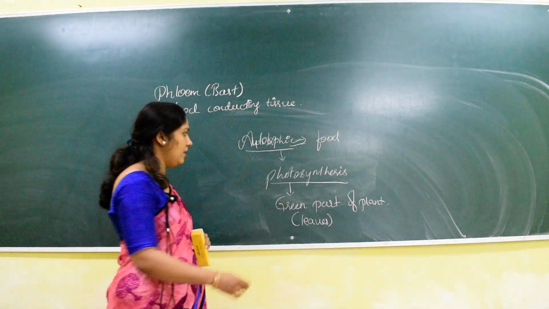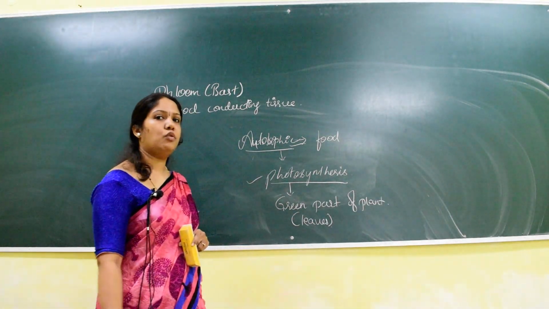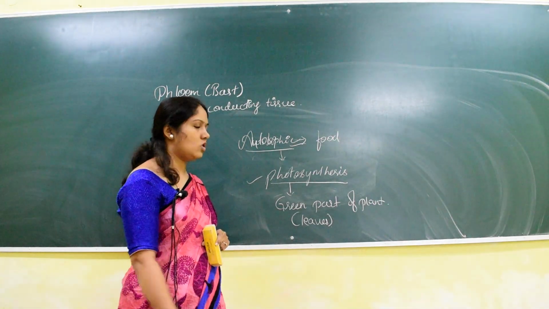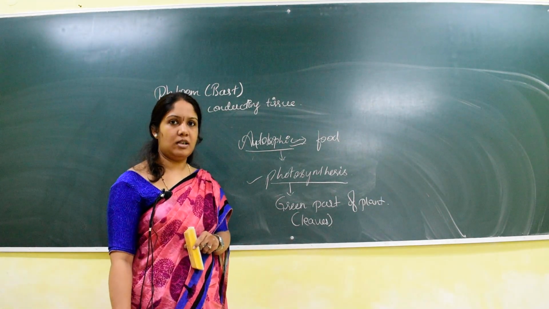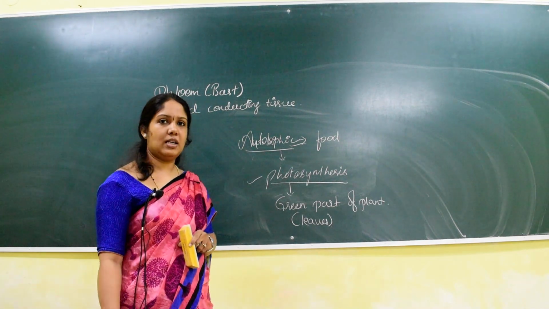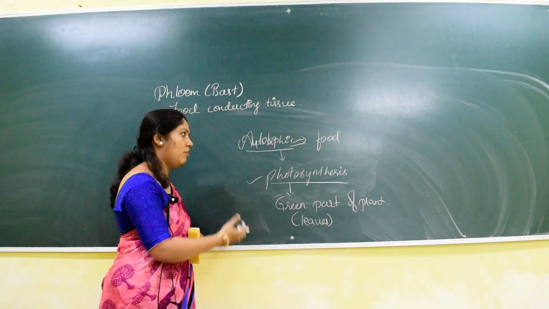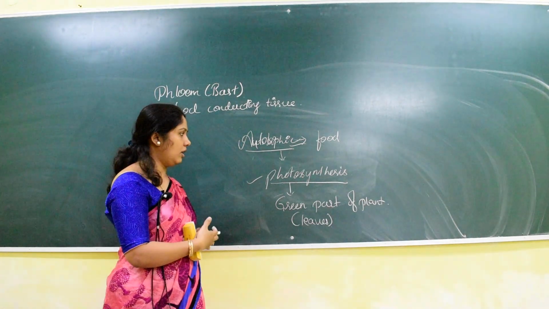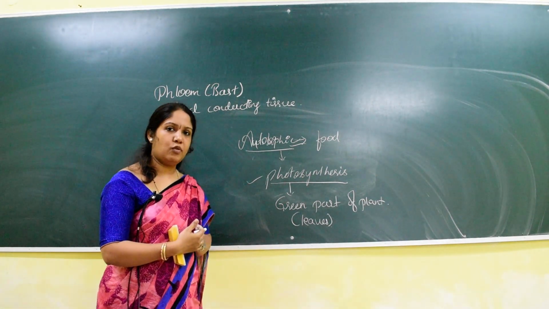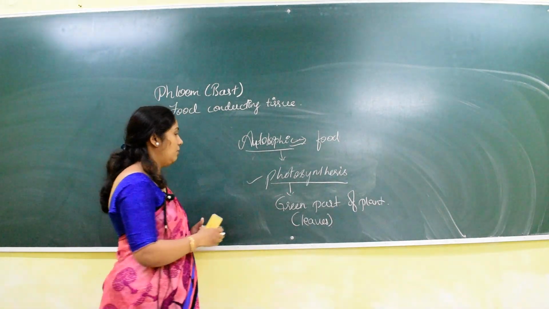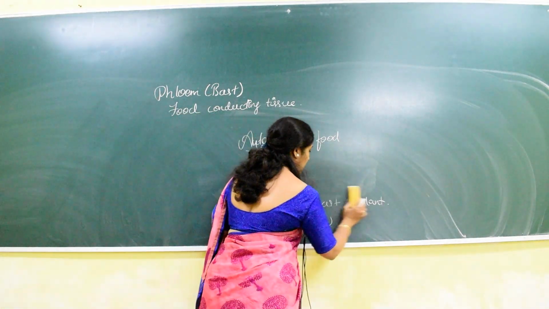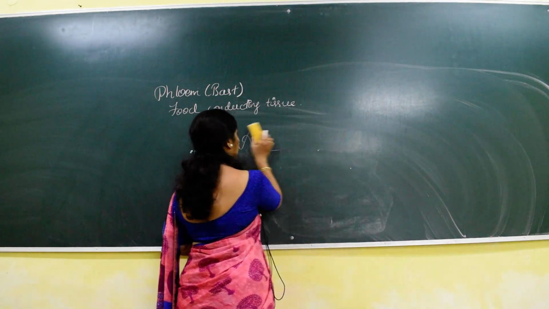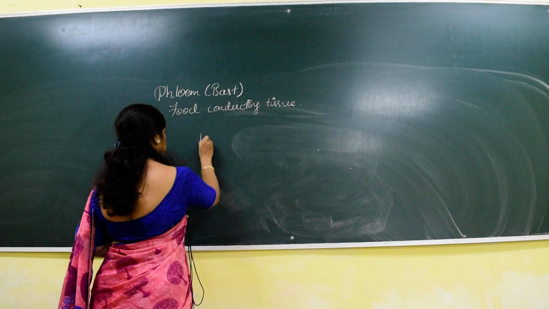How is the food prepared? It is prepared by the mechanism of photosynthesis. In your first year syllabus, there is also the mechanism of photosynthesis in plants. That we will discuss while discussing that chapter. What are the raw materials involved, where, which is the particular site, everything we will discuss while discussing photosynthesis in plants. So by the mechanism of photosynthesis, where will the food be prepared? It is prepared in leaves.